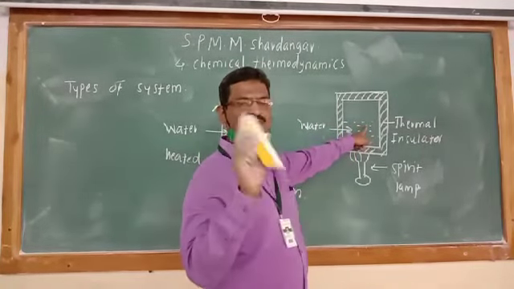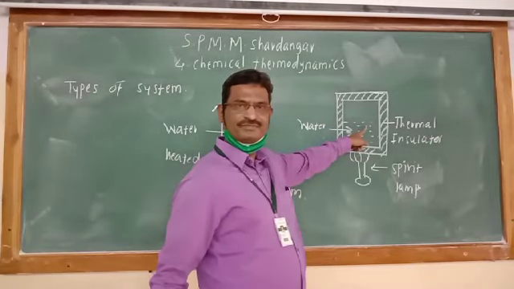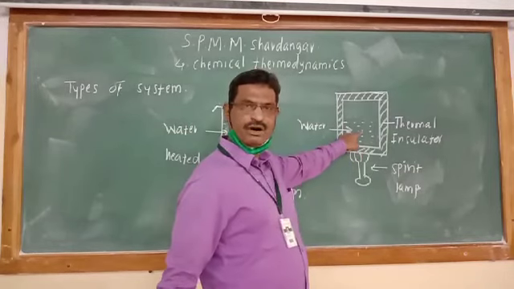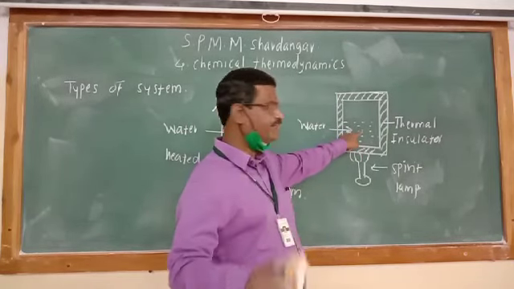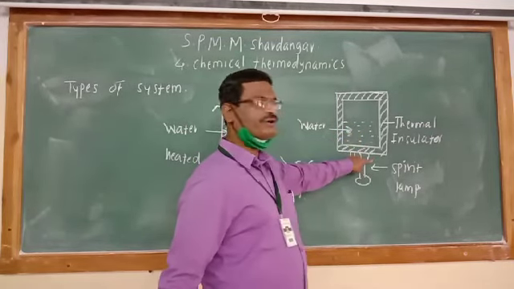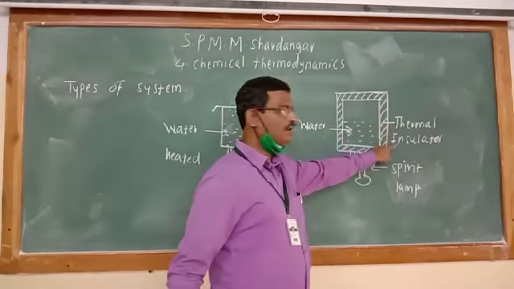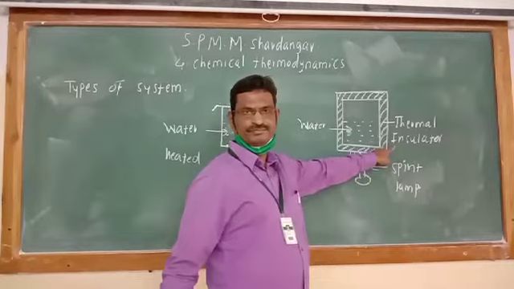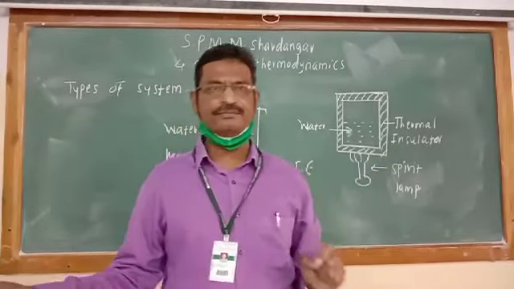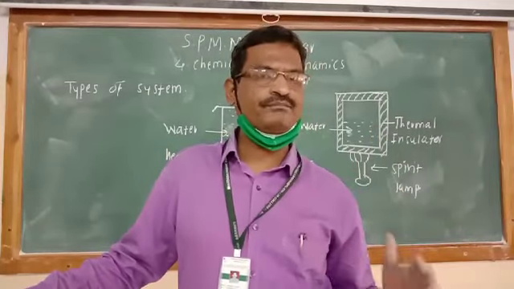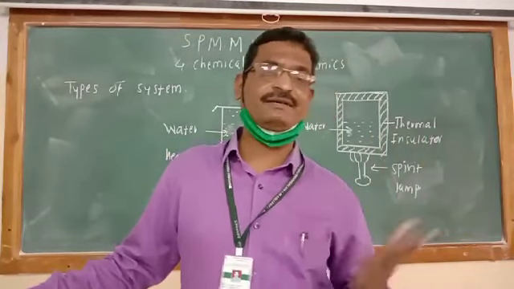No, it is not possible, because in between system and surrounding there is a thermal insulator. This thermal insulator will not allow the transfer of heat from surrounding to the system.